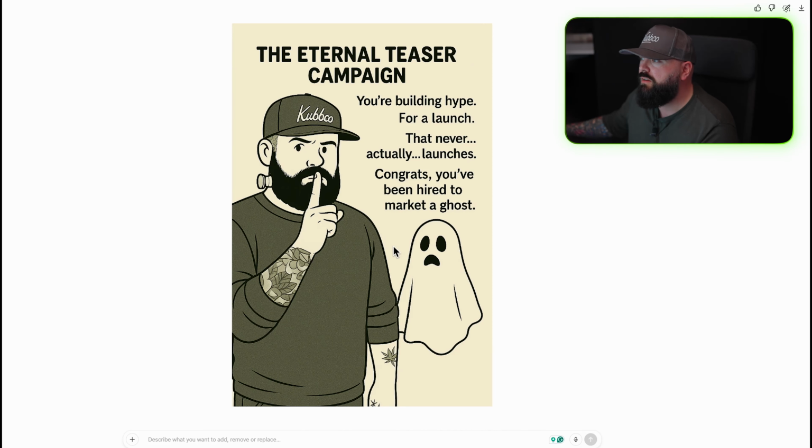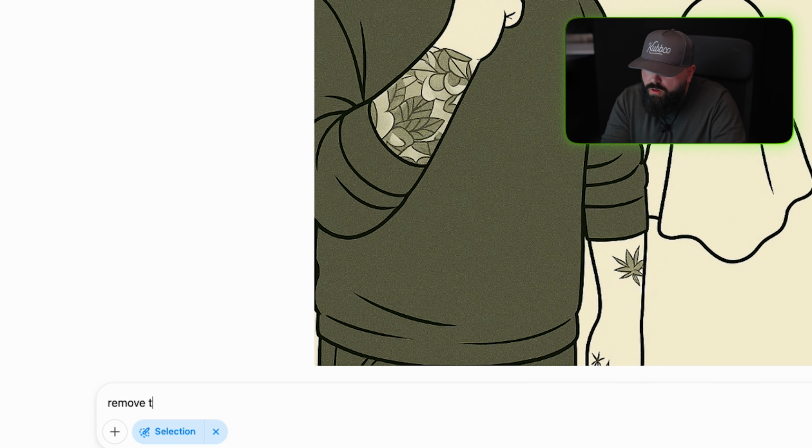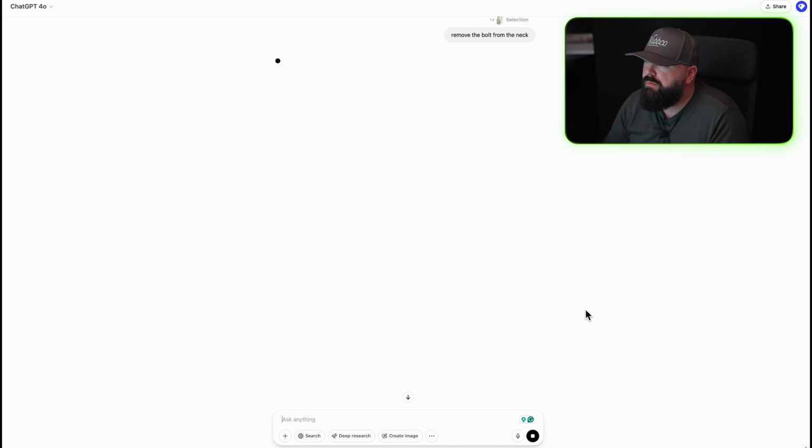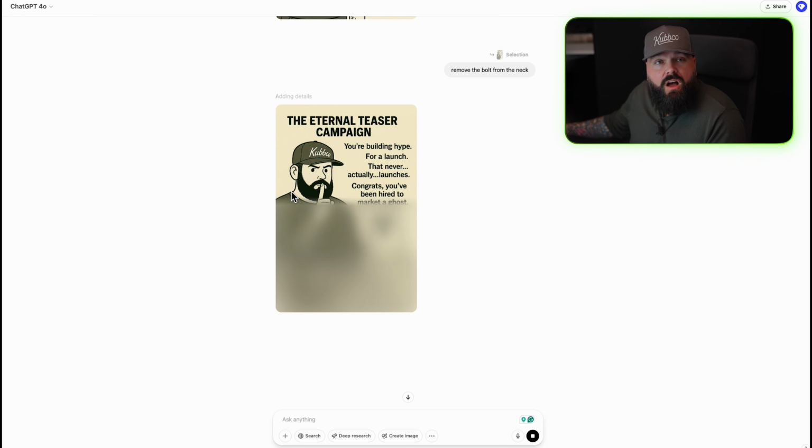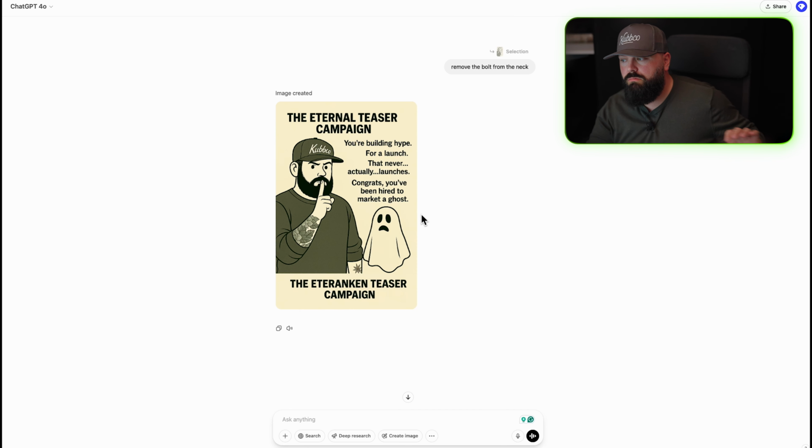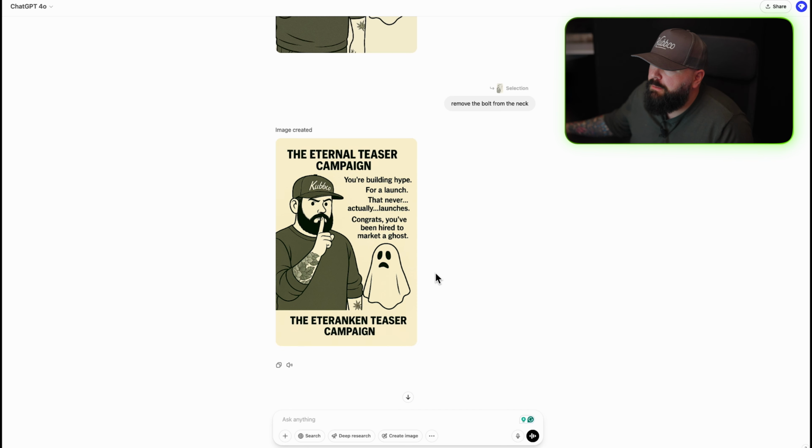No, I don't want the bolt here. So this is where we have a problem. And I'll try it again. Remove the bolt from the neck. Is it gonna understand that? Let's see. Maybe because I asked it to do too many things at once, it really didn't like that. The bolt is gone, guys. The bolt is gone. Oh, the watermark. Maybe I can crop that out.